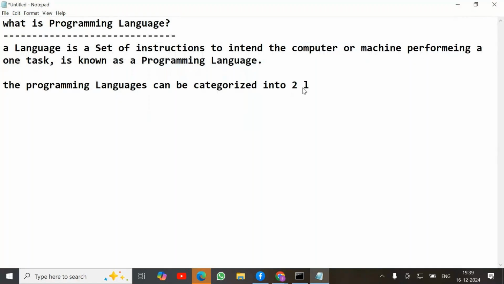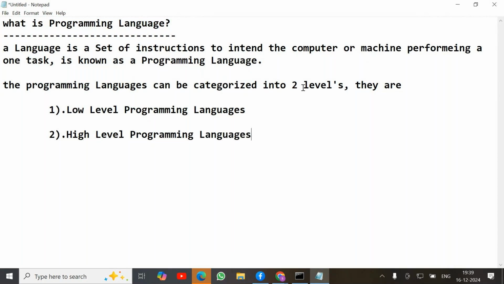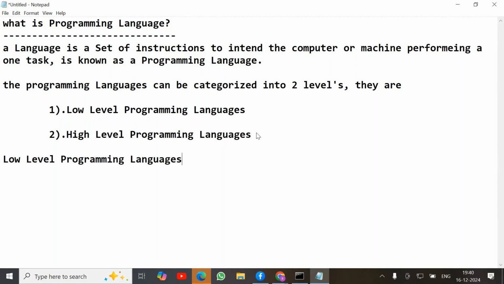Programming languages can be categorized into two levels. The first one is low level programming languages, and the second one is high level programming languages. Low level and high level. Okay, low level programming languages.